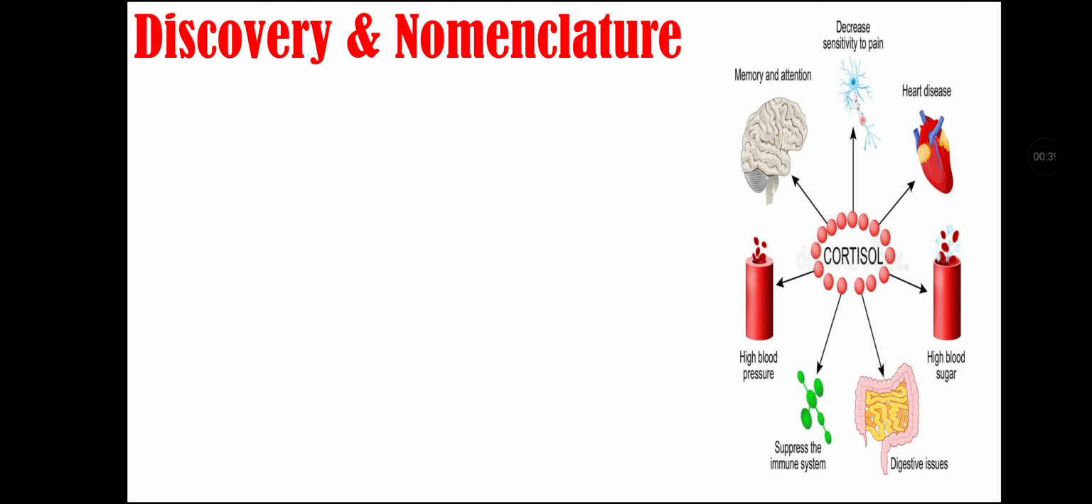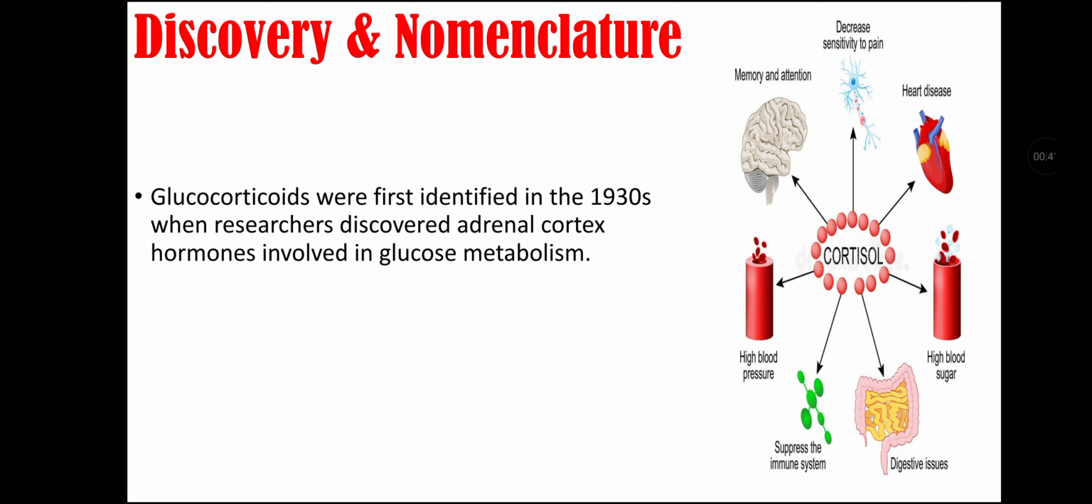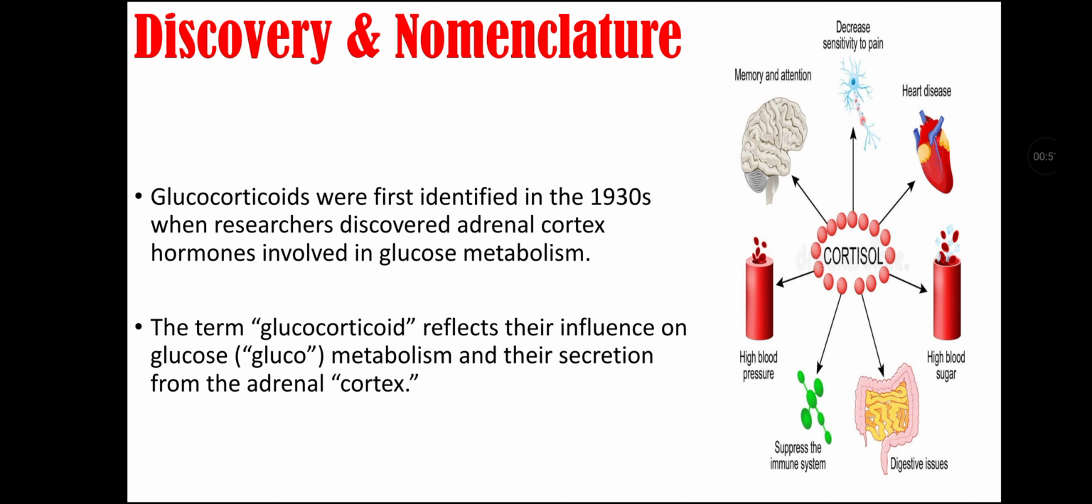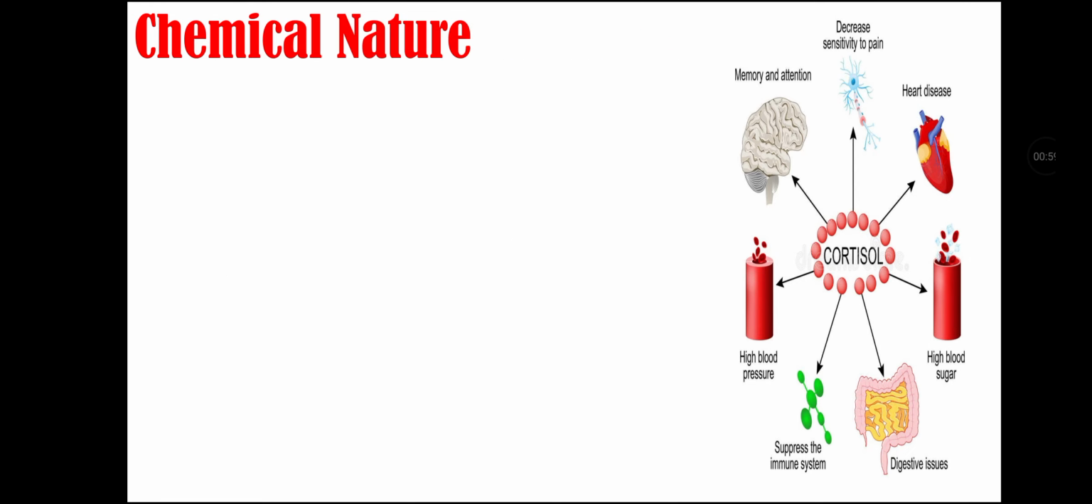inflammation. Discovery and nomenclature. Glucocorticoids were first identified in the 1930s when researchers discovered adrenal cortex hormones that are involved in glucose metabolism. The term glucocorticoid reflects their influence on glucose metabolism and their secretion from the adrenal cortex.